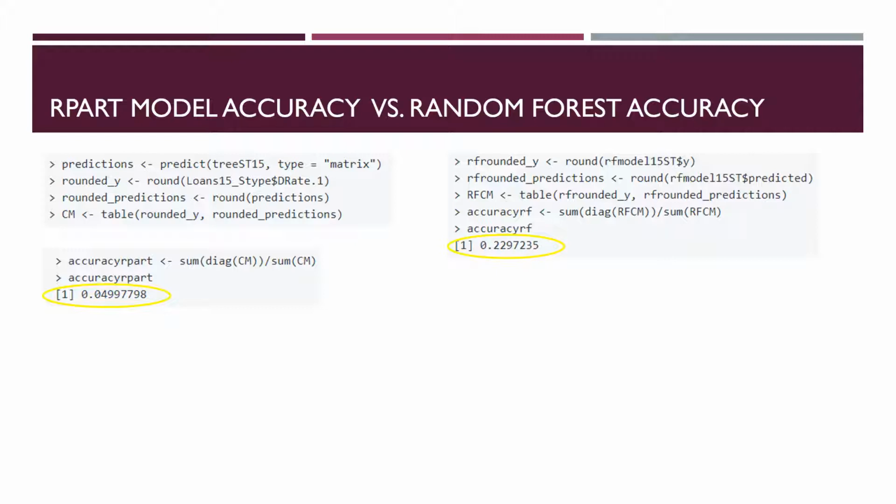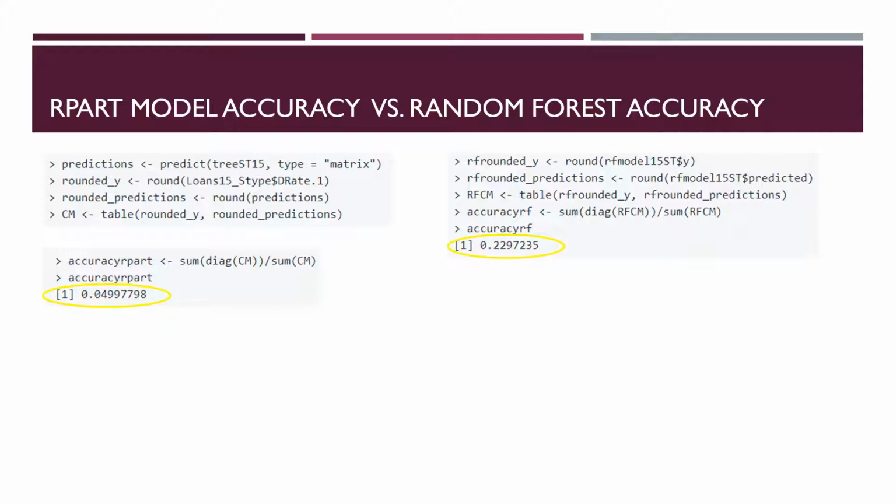Once I have the confusion matrix built, I can determine the accuracy by dividing the sum of the diagonal of the confusion matrix, CM, which is the correct predictions, by the total sum of the confusion matrix. As we can see here on this slide, unfortunately the rpart model's predictions were not very accurate at all, around 5%. Let's now take a look at a random forest model with this newly created binary school type variable.